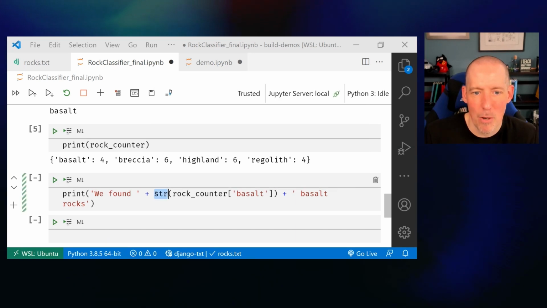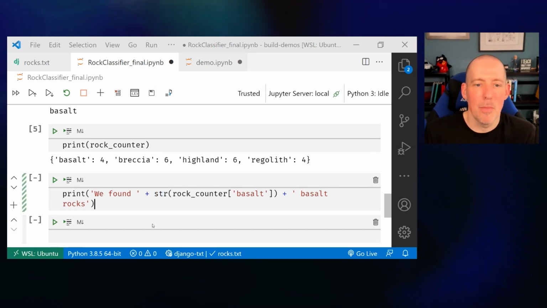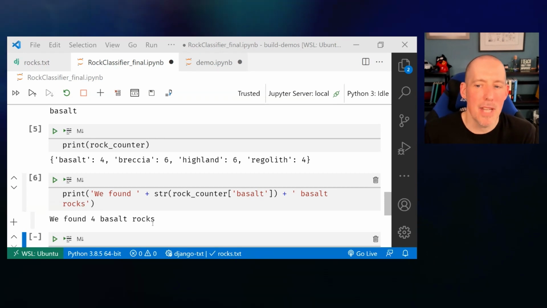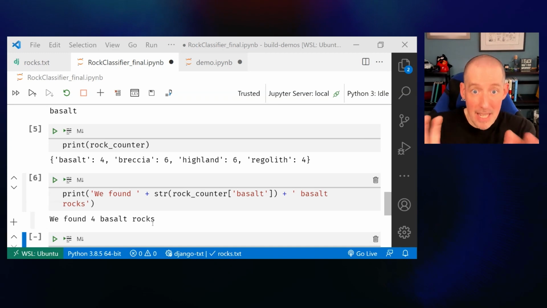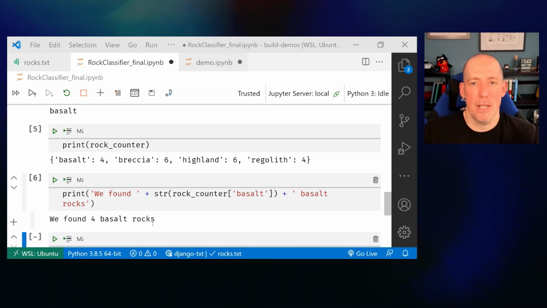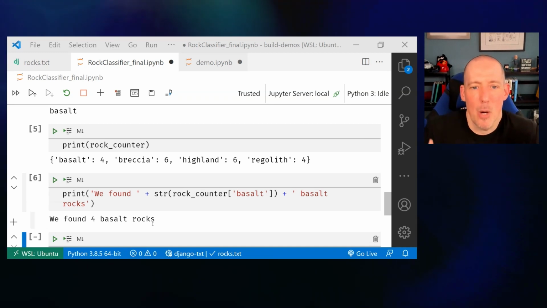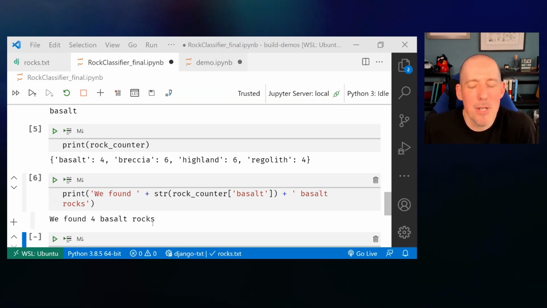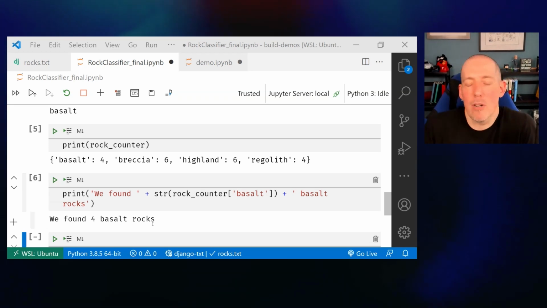So I could convert that number into a string and then print out some little message like we found, in this case, so many basalt rocks. Now I could continue to build and grow this, and start to make this dynamic, so I don't need to know the names of the rocks in advance, or I could ask somebody, hey, where's the file? And then read that in.